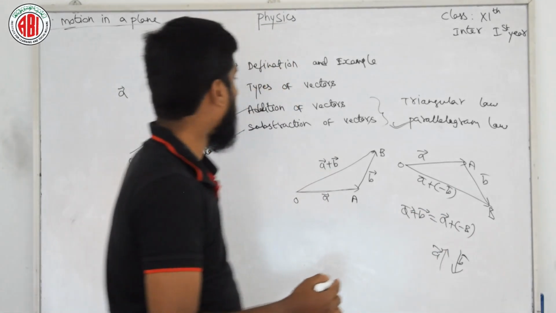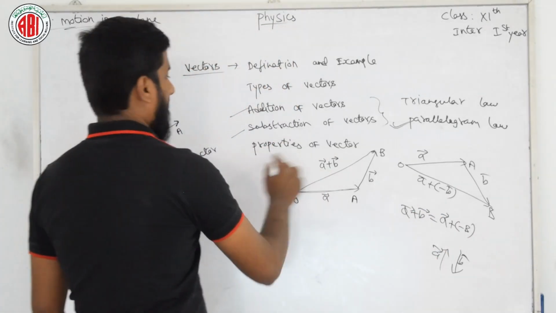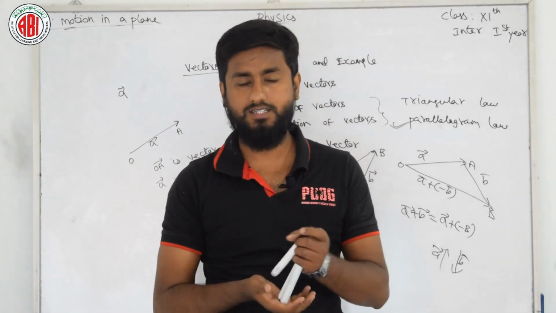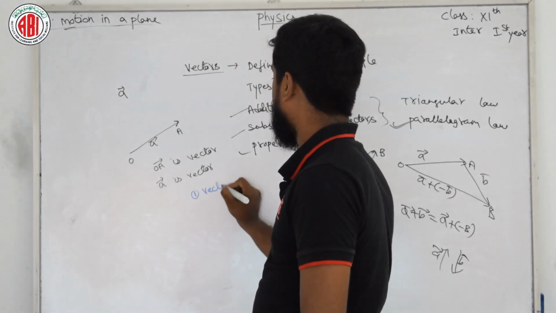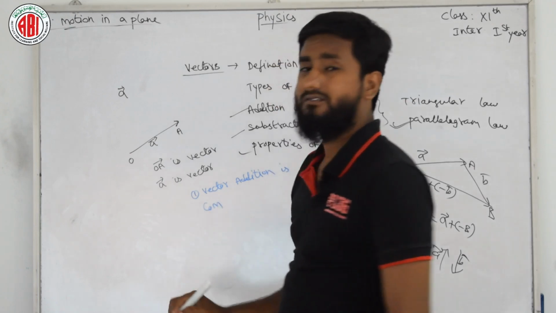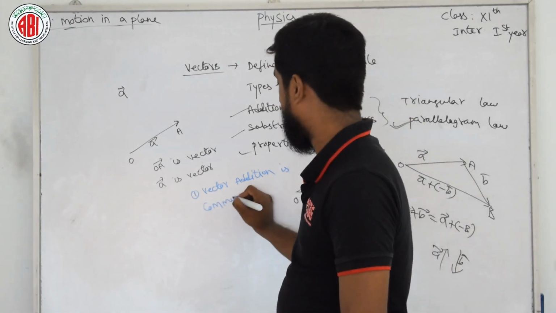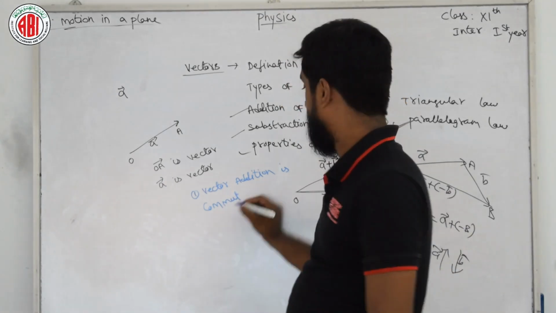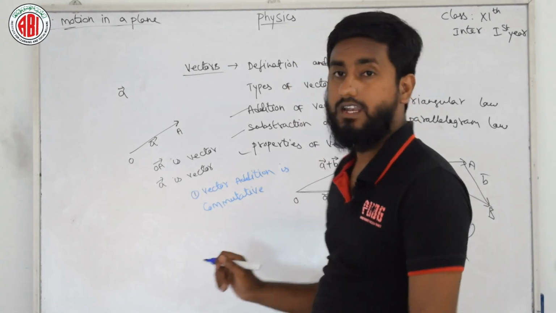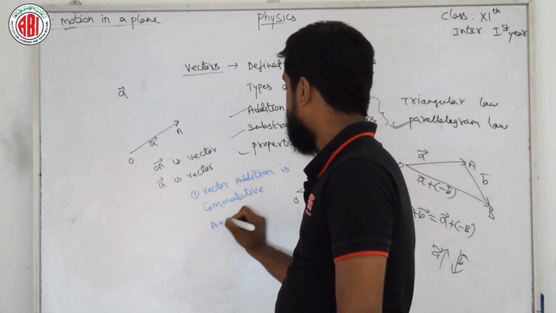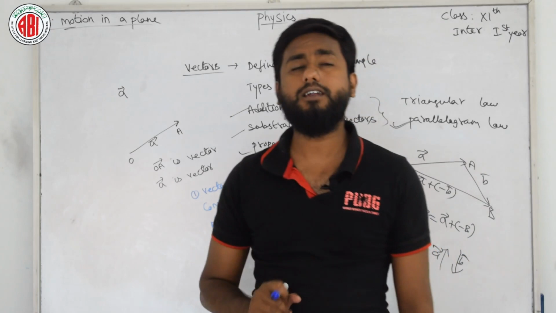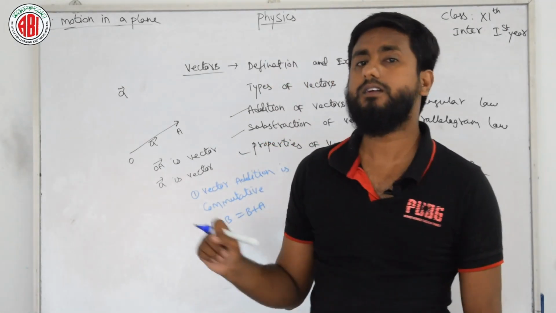Now moving to some properties of vectors. We have a few properties of vectors with us. First, vector addition is commutative. That means we have learned this commutative property in our lower classes in mathematics. So what does it mean? We can write A plus B is equal to B plus A. Here A and B are two vectors. Now it also